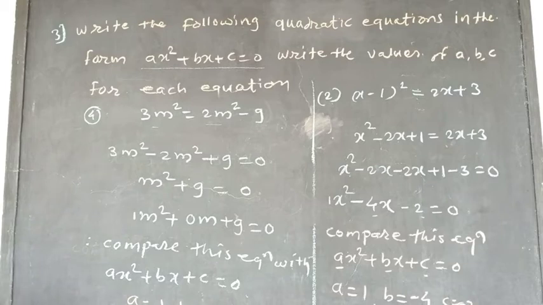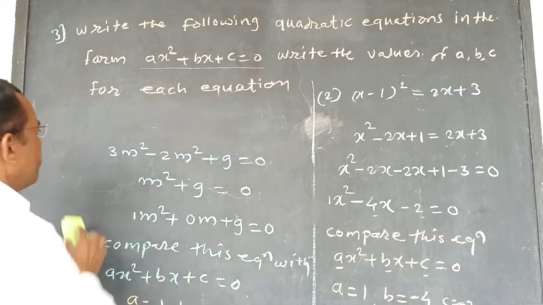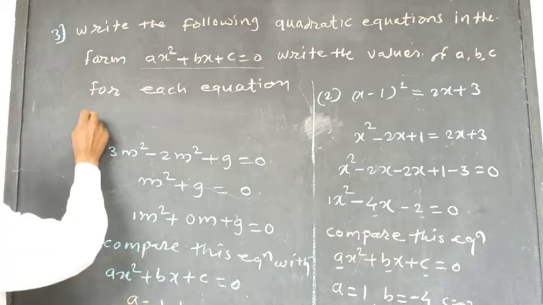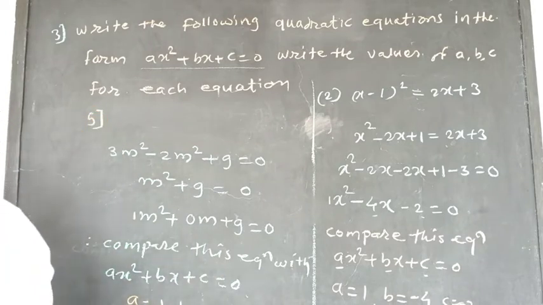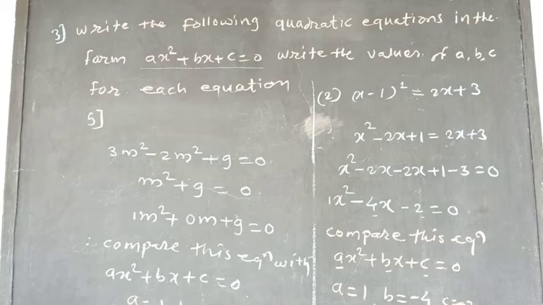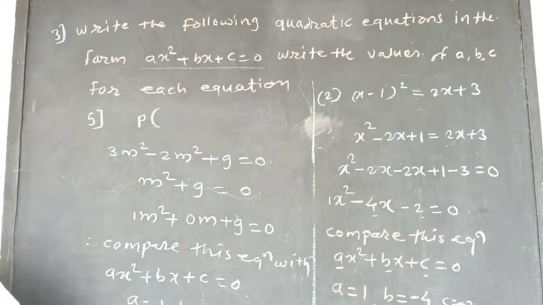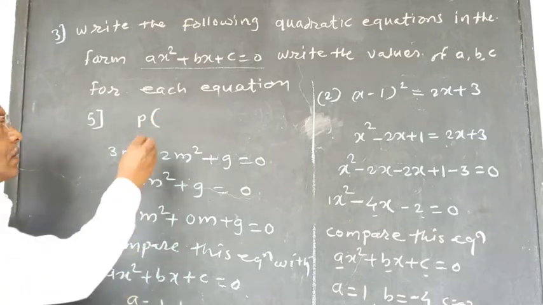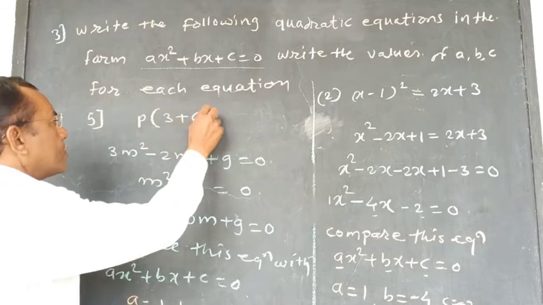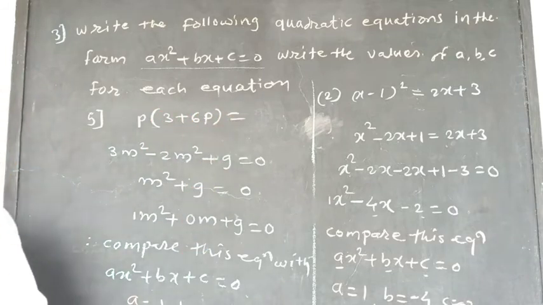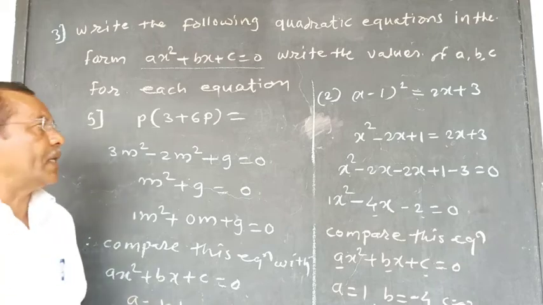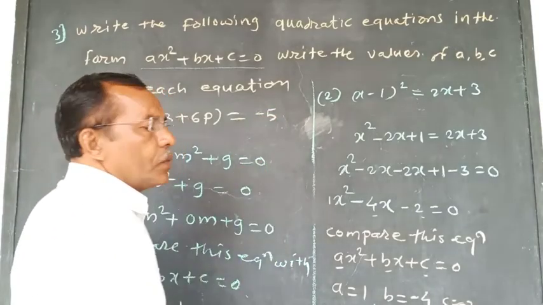Then we will take the example number 5 now. Example number 5 is p in bracket 3 plus 6p is equal to minus 5. Minus 5.